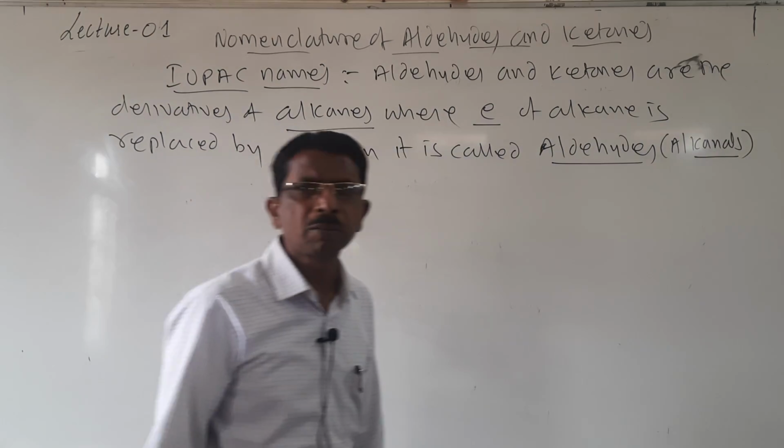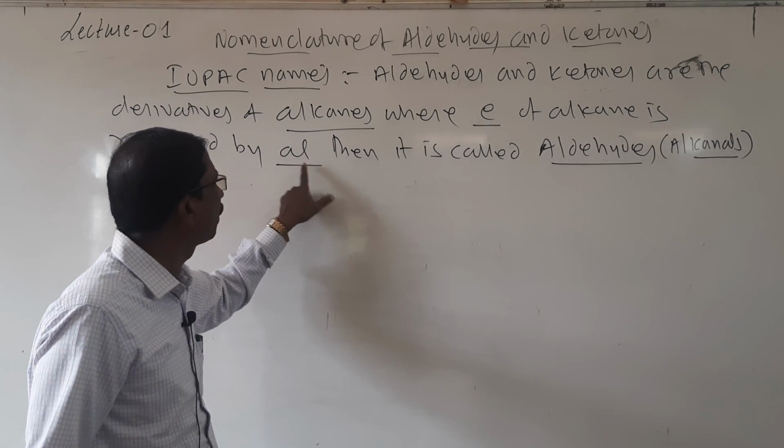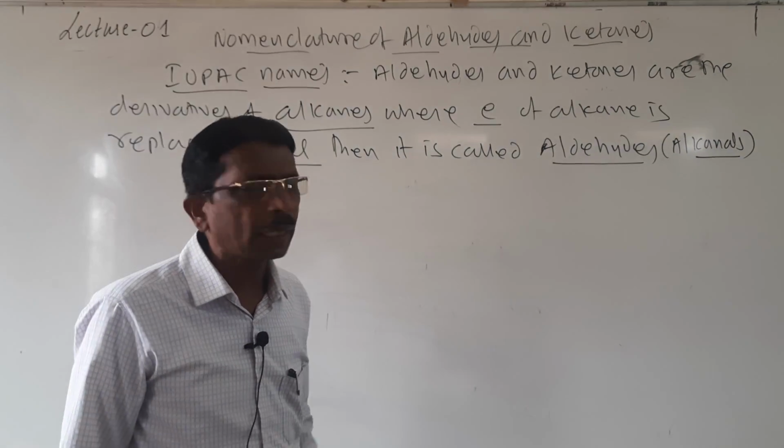So these are the derivatives of alkanes where the E of the alkane is replaced by Al, then it is called aldehyde. Aldehydes are also called alkanals.